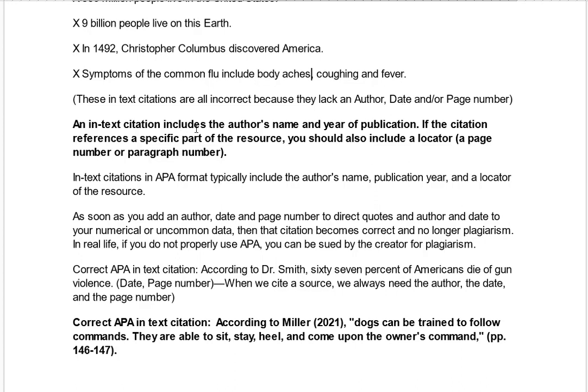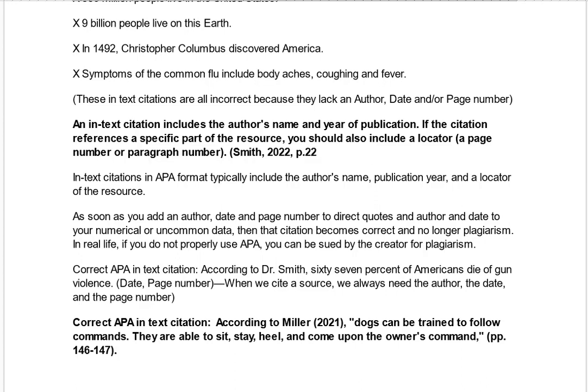An in-text citation includes the author's name and year of publication. If the citation references a specific part of the resource, you should also include a locator, a page number, or a paragraph number. So that's why I put in the author, year of publication, and then the locator.